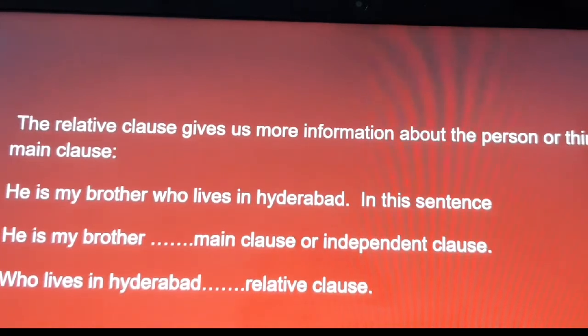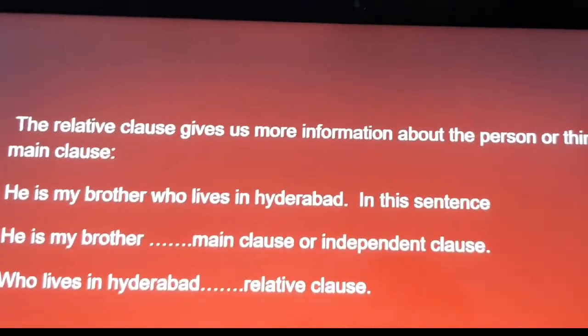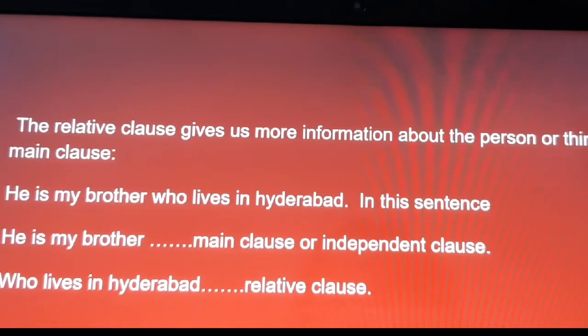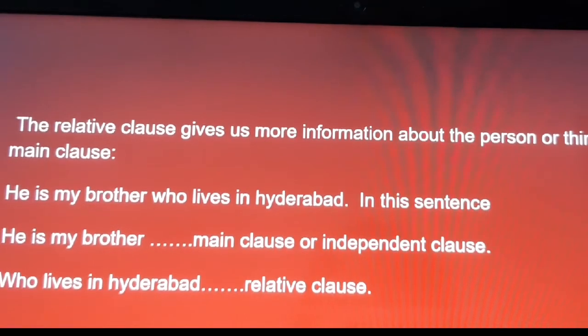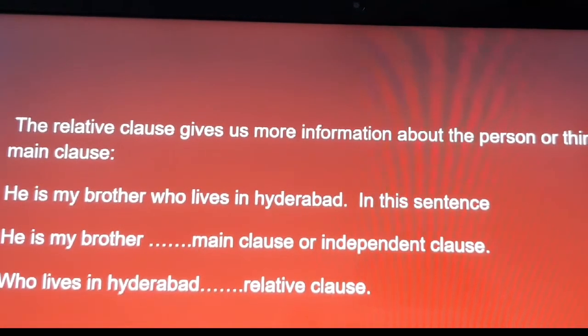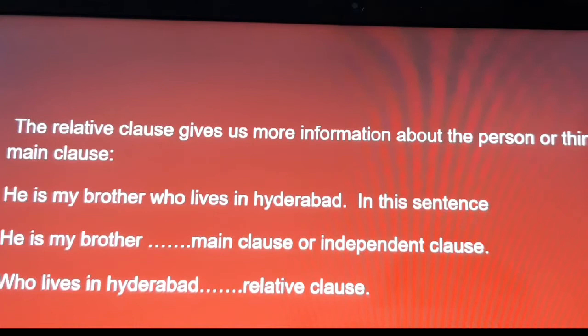The relative clause gives us more information about the person or thing in the main clause. In the first sentence, he is my brother. Here "who" is giving more information about my brother. "He is my brother" is a main clause or independent clause.